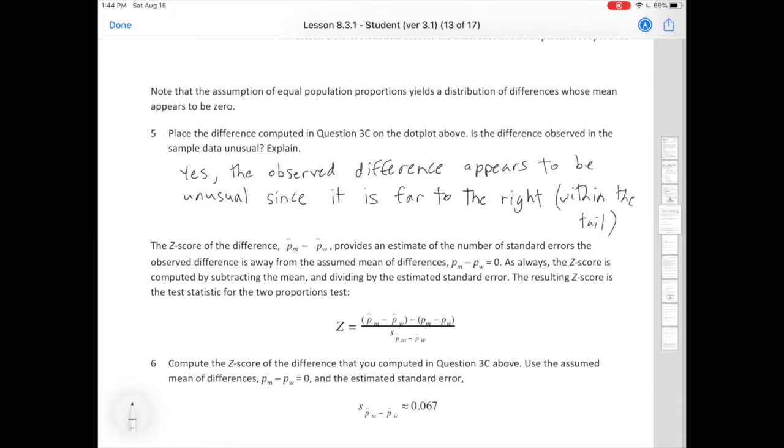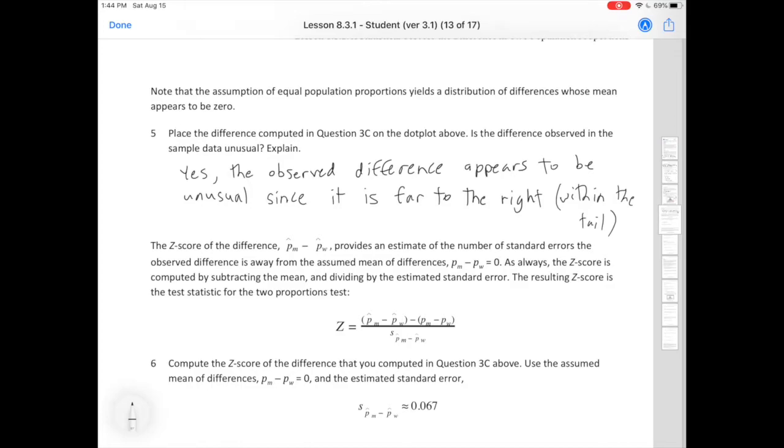Okay, so I said it appears to be unusual because we're not sure until we calculate the z-score, right? So that's what we're about to find out. Okay, how do you find a z-score? So the z-score of the difference, PM hat minus PW hat, provides an estimate of the number of standard errors the observed difference is away from the assumed mean of differences, PM minus PW, which remember we're assuming is 0.